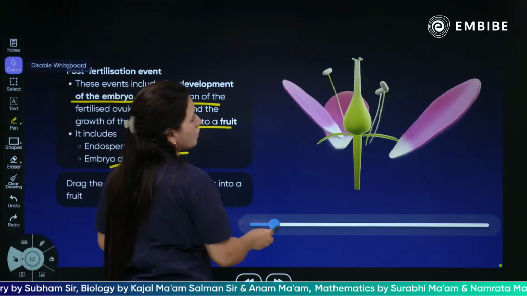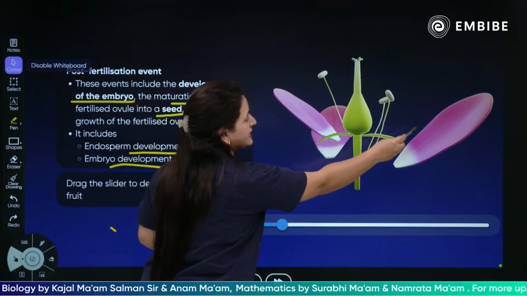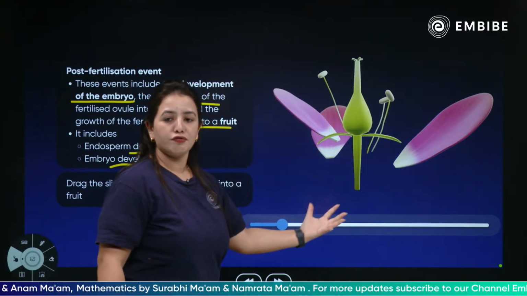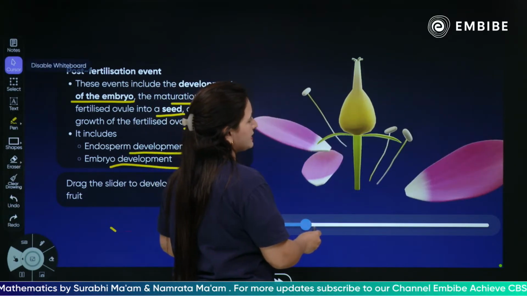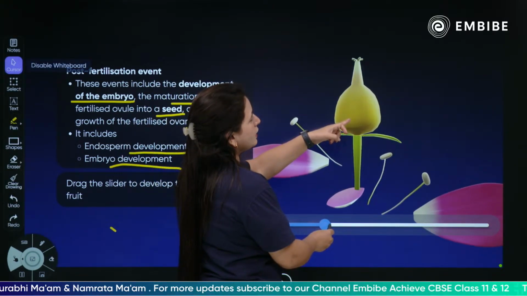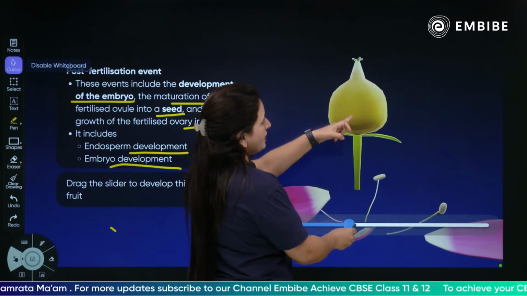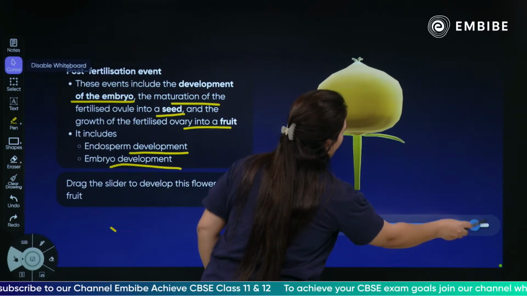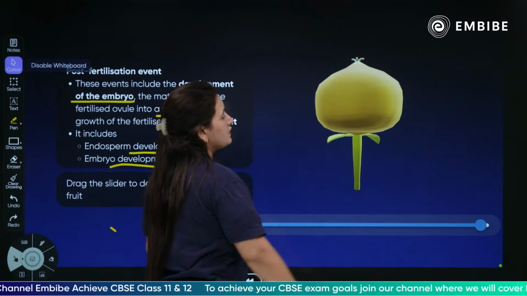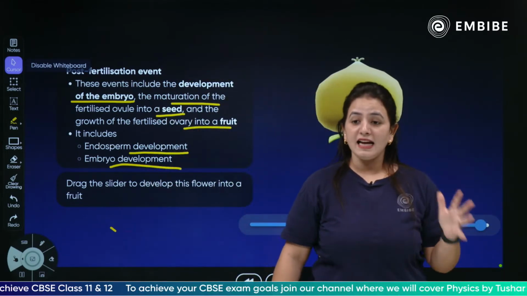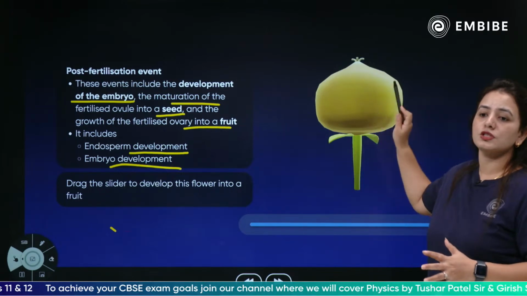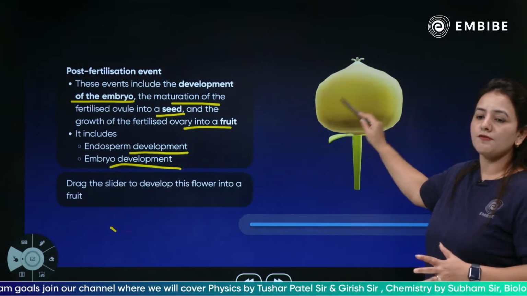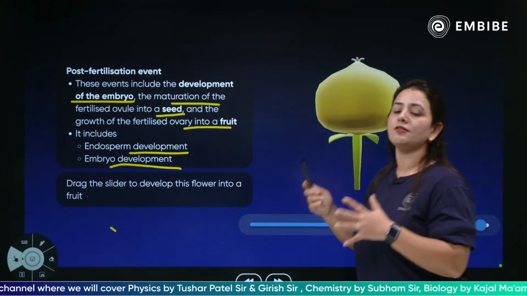So children, all the accessory parts of the flower will fall off when they are not necessary, and your whole ovary is converting into a fruit. As you can see, it is being swollen up. This is how your ovary develops into a whole fruit, and inside this particular fruit there would be ovules which will cause the formation of the seeds. The ovules inside this ovary which got converted into fruit will be converting into seed.